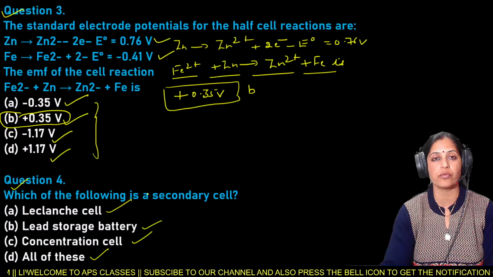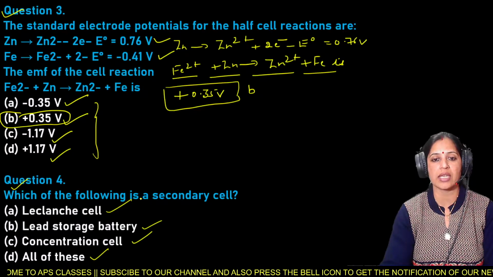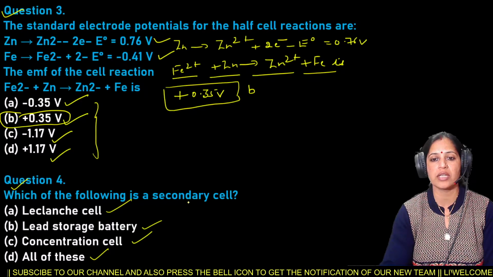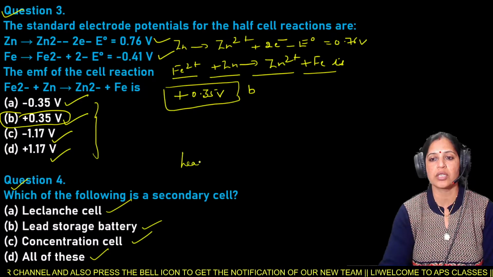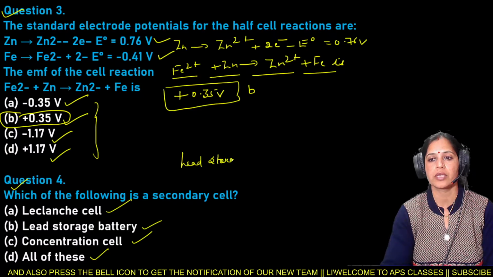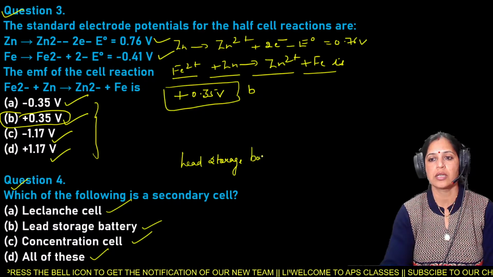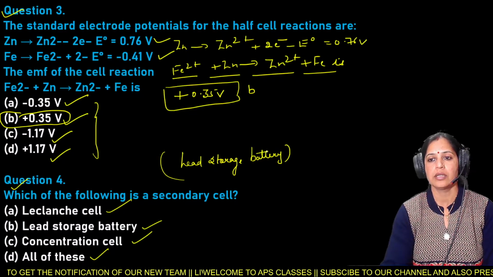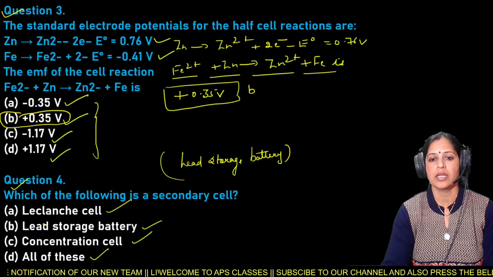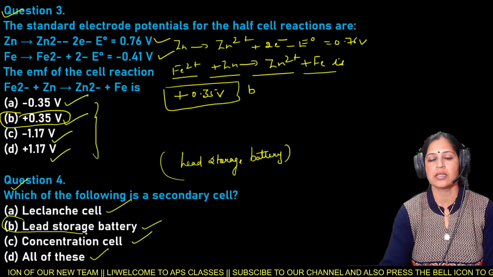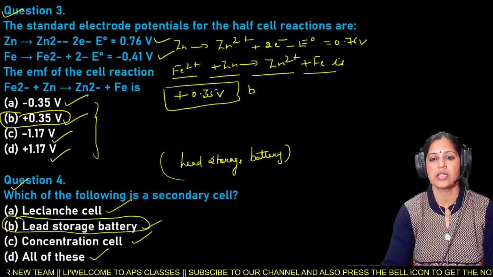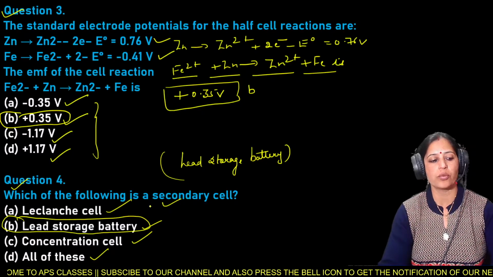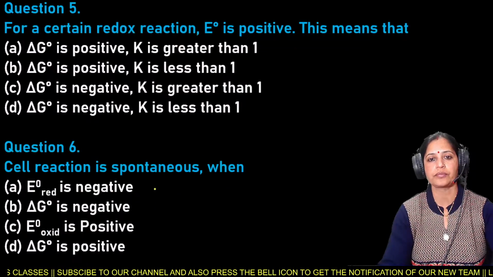Out of these, you have to find out which is a secondary cell. Leclanche cell is not a secondary cell, concentration cell is not a secondary cell. Lead storage battery is a secondary cell. So here option B is the right answer.